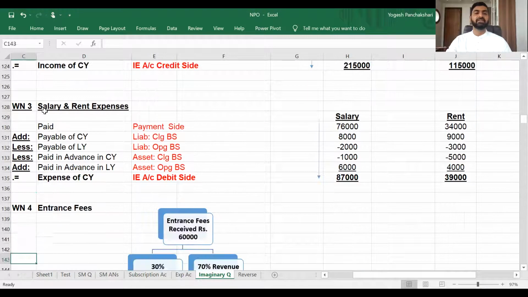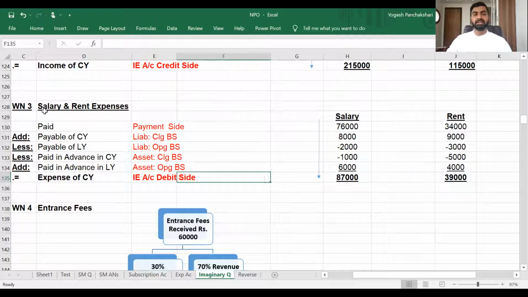Same way for expenses. You know the format: paid plus payable of current year, less payable of last year, less paid in advance in current year, add paid in advance in last year is your expense. So paid will come from payment side. You can take it from the question. Payable for current year, closing balance sheet liability side. Payable for last year, opening balance sheet liability side. Paid in advance in current year, closing balance sheet asset side. Paid in advance last year, opening balance sheet asset side.